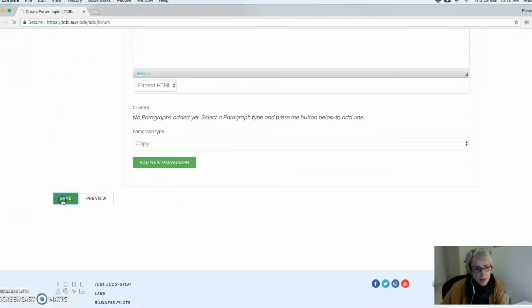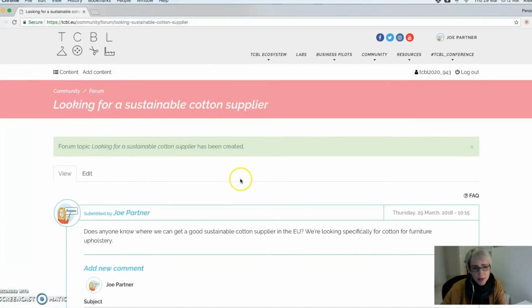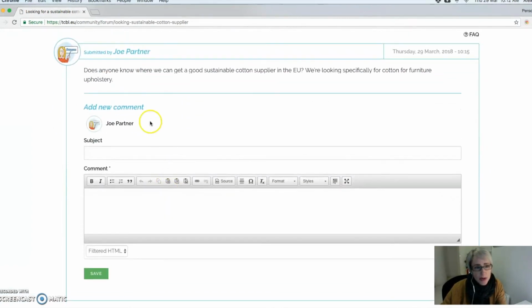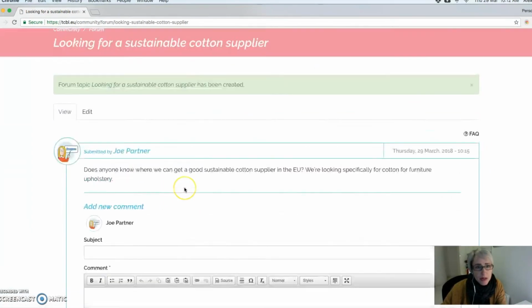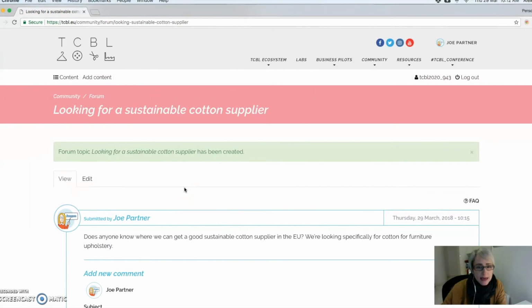So that's really it. It's really, really easy. I'm going to save it, and there's my post. Forum post with space for people to comment here below. And that is basically it.